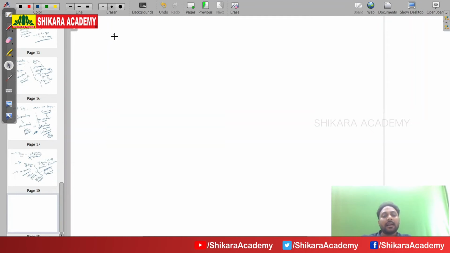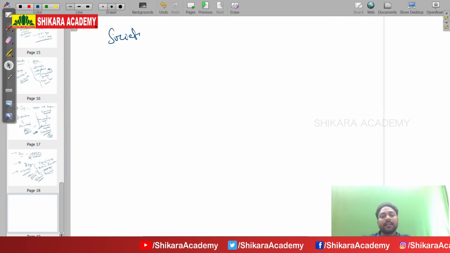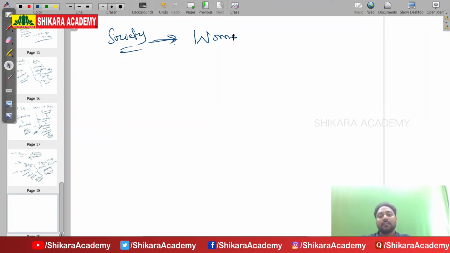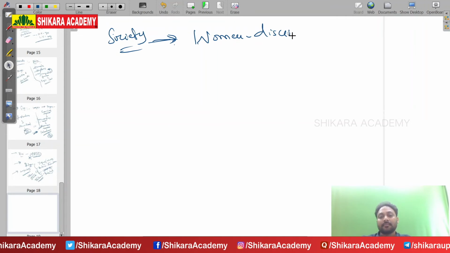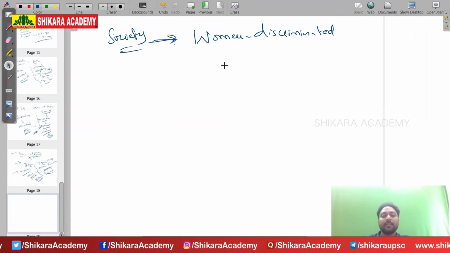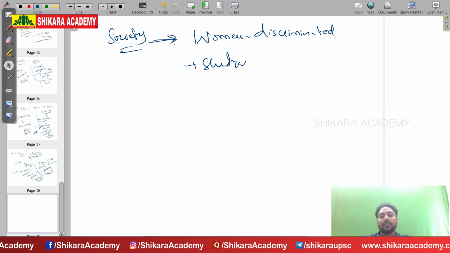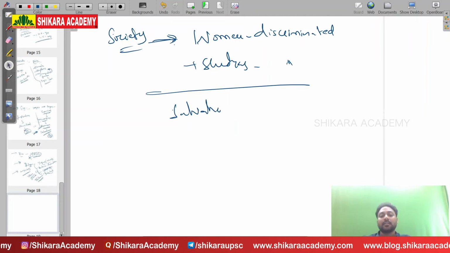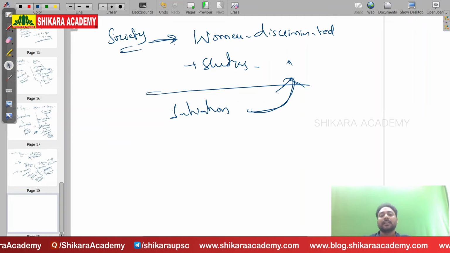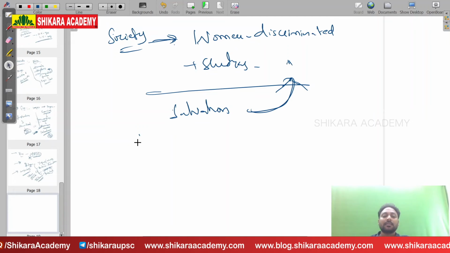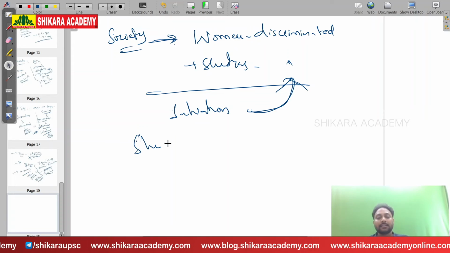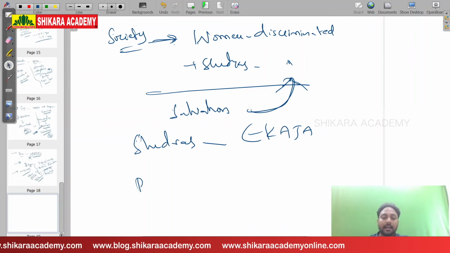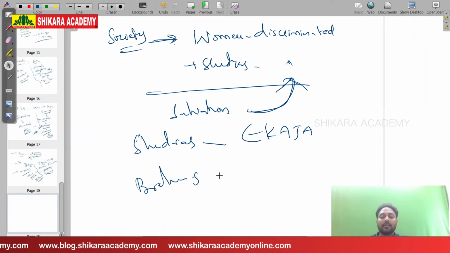That is the religion. And last one, society. Society of the later Vedic period. Here, for the first time, women were discriminated. Shudras were discriminated. Salvation is not allowed for the Shudras, because Shudras are called Ekaja, and Brahmins are called Dvija.